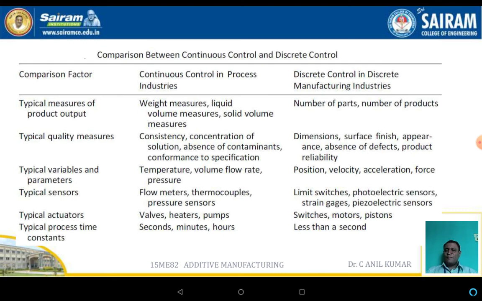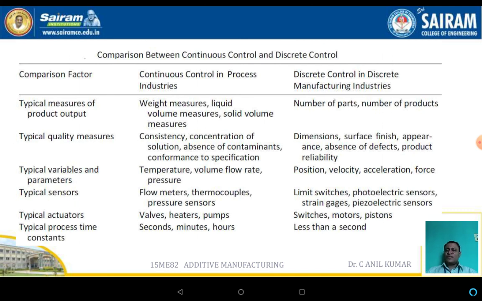In the case of the processing industries, flow meters, thermocouples and pressure sensors are used. But in the case of the discrete systems, limit switches, photoelectric sensors, strain gauges, or even piezoelectric sensors are used. In the processing industries, temperature, volume, flow rate and pressure are the variables. But in the case of the discrete systems, position, velocity, acceleration and forces are used.